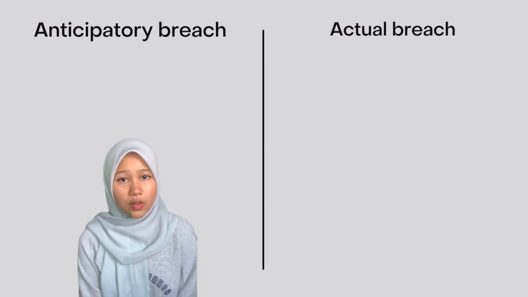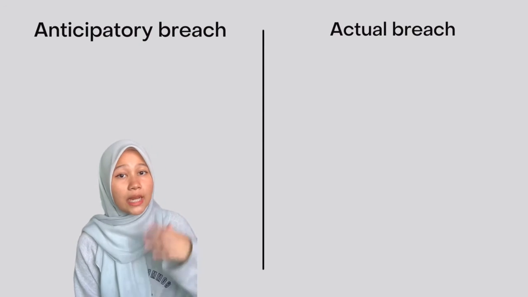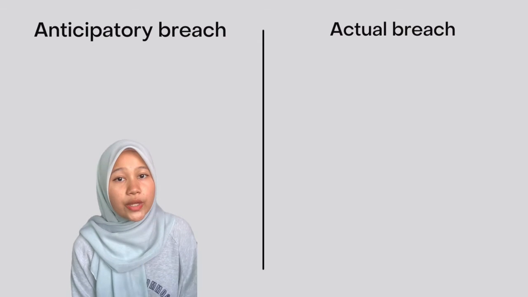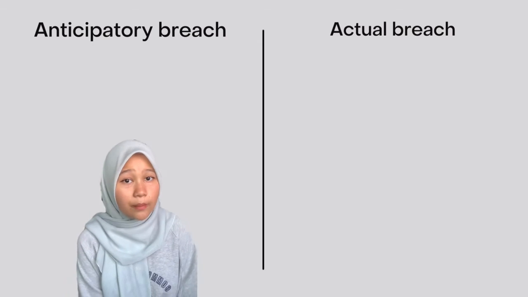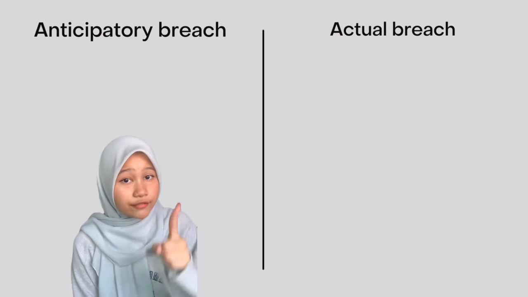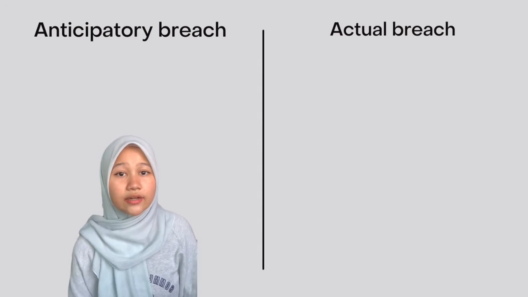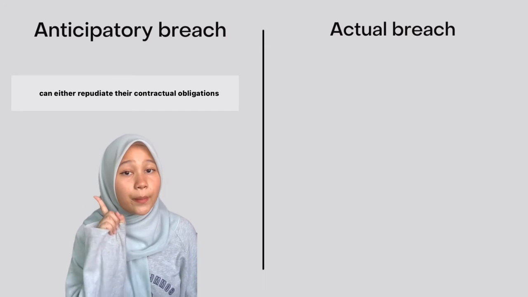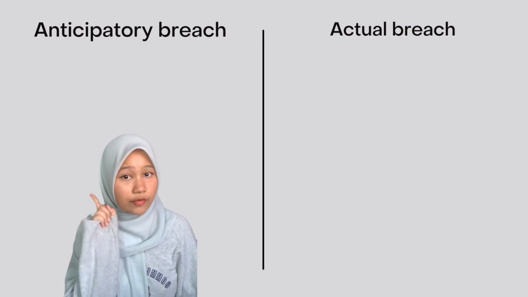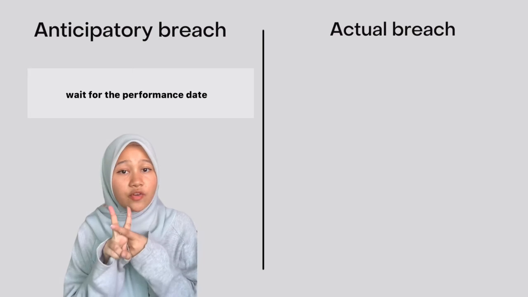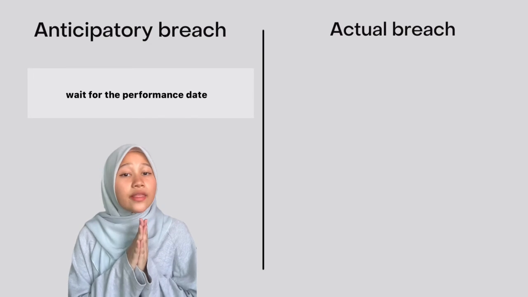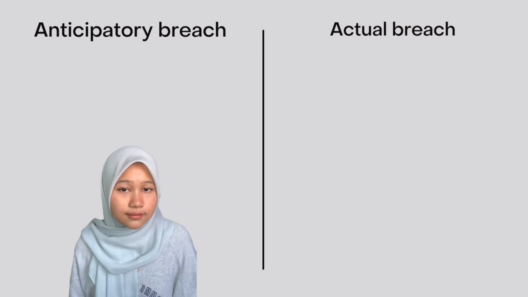Anticipatory breach occurs when one party indicates before the time of performance is due either that he does not intend to perform or that he intends performance different from that set out in the contract. The innocent party can either repudiate their contractual obligation as soon as the other party indicates their refusal to perform, or wait for the performance date and hope that the other party performs their duties.